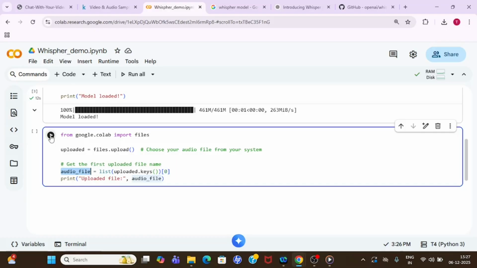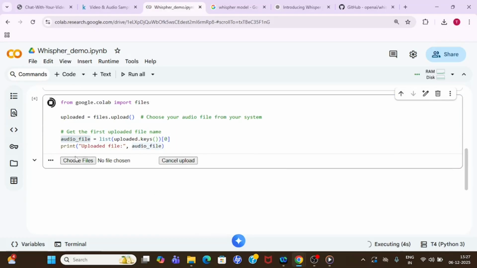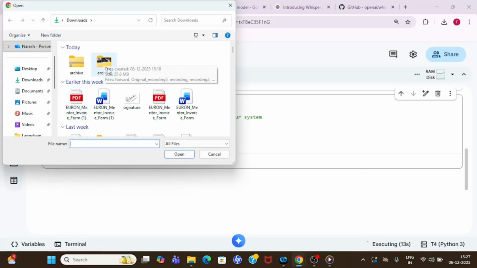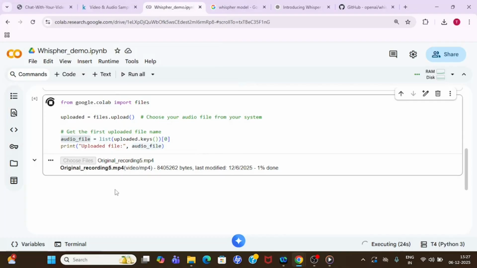You can change this variable name if you want, either audio file or video file. Anything is fine. So let me execute it, and it will give you this GUI option where you can choose which file you want to upload to Google Colab, right? Let me click on choose file. From the Kaggle thing, I have downloaded this, and I'm going to upload one of the videos, the original underscore recording file, which is 8 MB in size. Once you have selected, it will start uploading. You can see over here how much percentage it has uploaded.